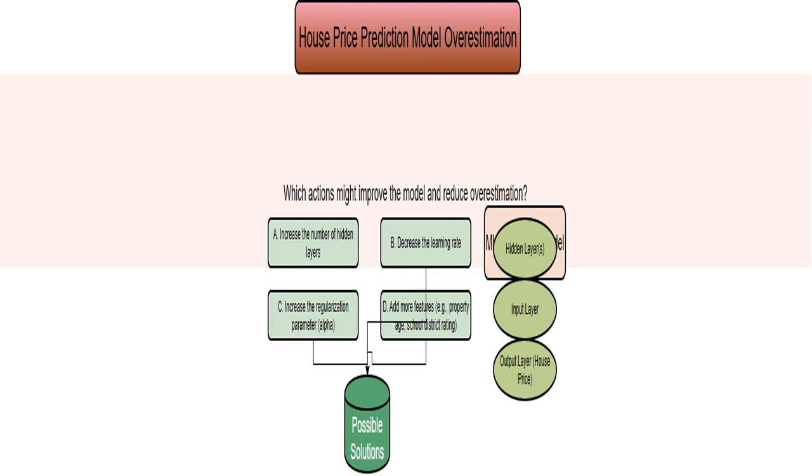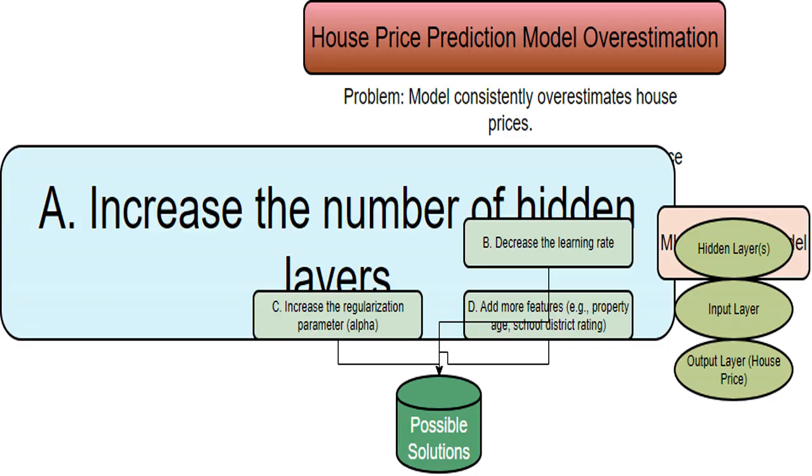It asks to identify actions, from a multiple-choice list, that will likely improve the model's accuracy and reduce the overestimation bias. We are looking for solutions to resolve the model's bias in the output. Let's analyze each option. This option suggests increasing the complexity of the neural network. Adding more hidden layers can improve the model's capacity, but in the context of overestimation, potentially due to overfitting, this could worsen the problem, leading to even more complex and inaccurate estimations.